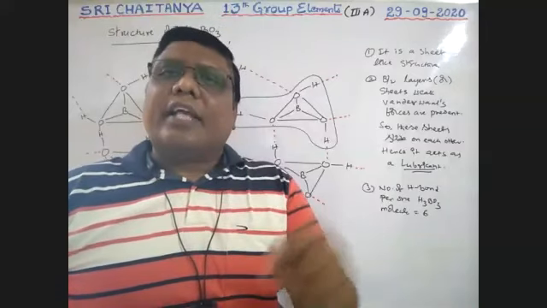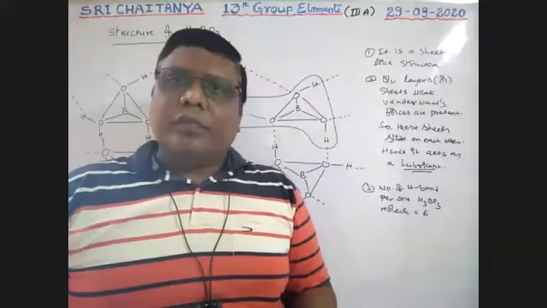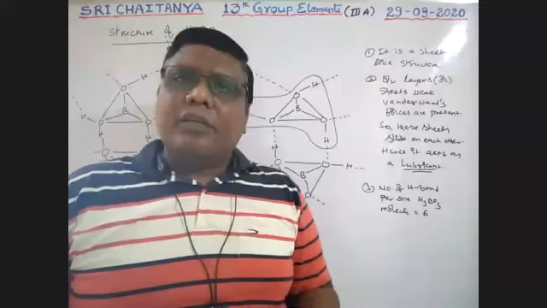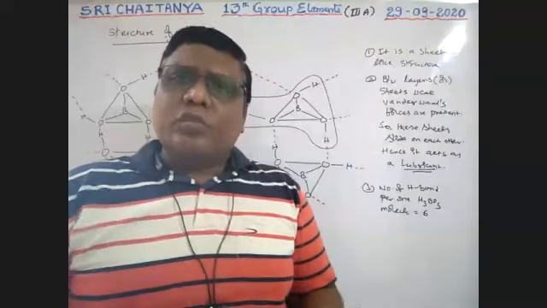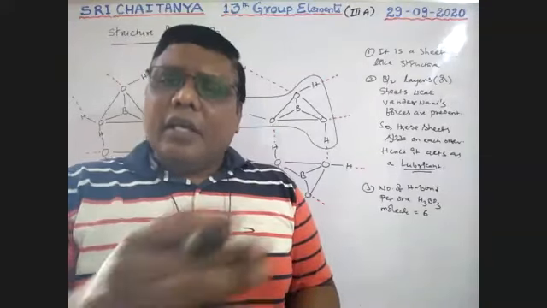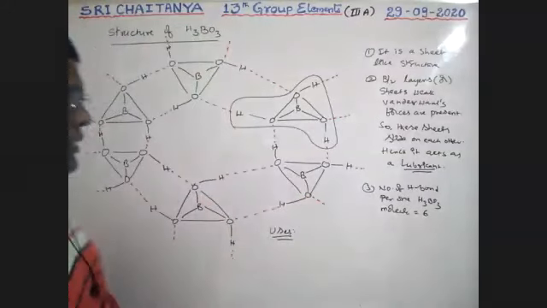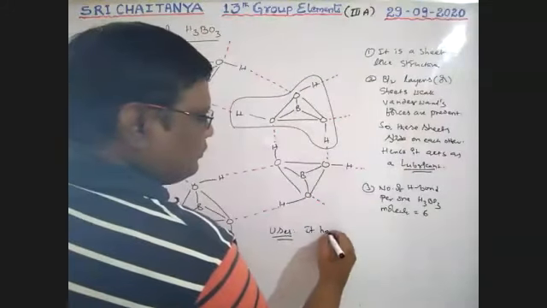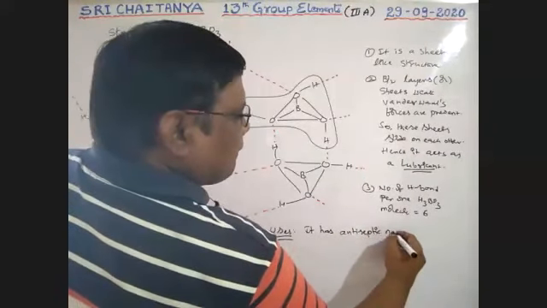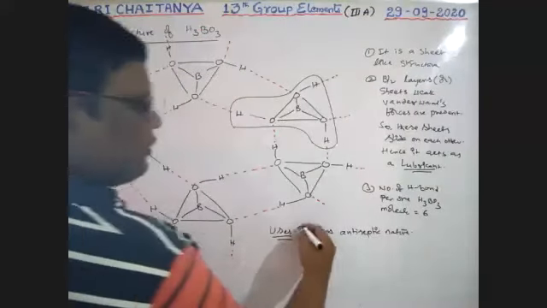Next, at the time of wounds, that is fracture times, and in the case of children, powder is applied. That means our H3BO3 has antiseptic nature. Very, very important, boys. It has antiseptic nature.